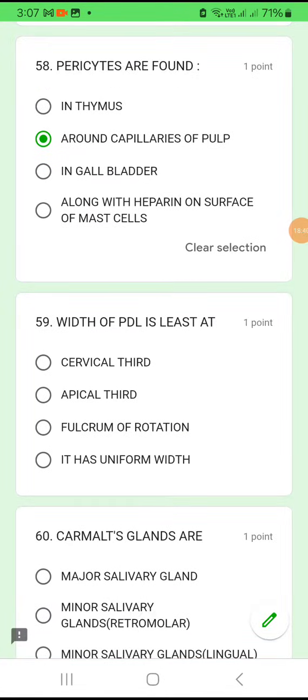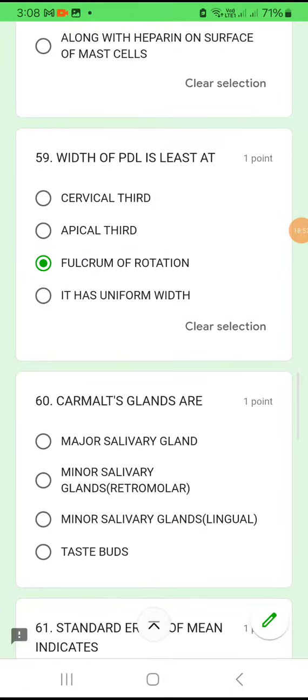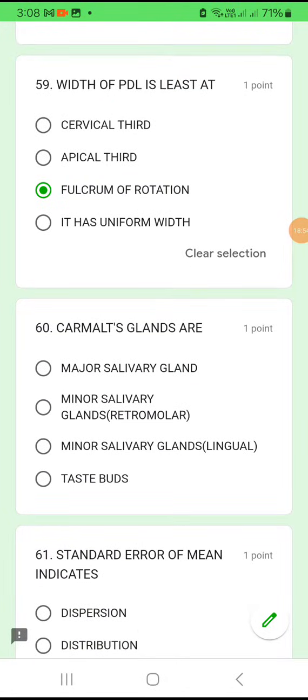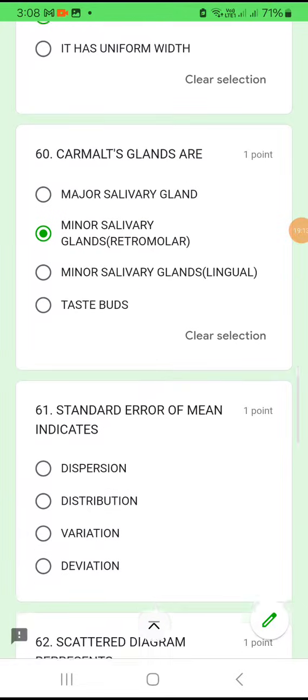59. Width of the periodontal ligament is least at the cervical third, apical third, fulcrum of rotation, or it has uniform width. Width of the PDL is least in the fulcrum of rotation area. Okay. Question number 60. Carmel glands are minor salivary gland, but option B says it is the retromolar minor salivary gland. Option C is telling it is the lingual minor salivary gland. So we have to be careful whenever you mark. Okay, be careful. Carmel gland is a minor salivary gland. It is retromolar area. Okay.